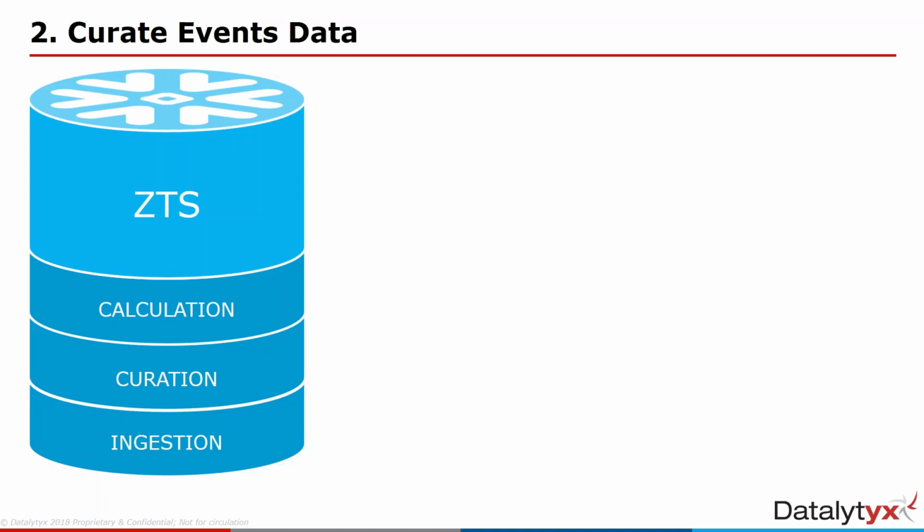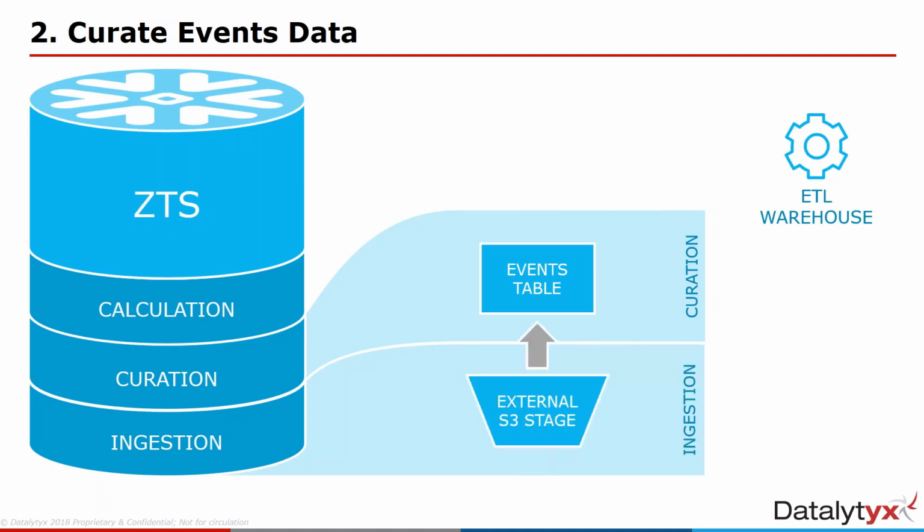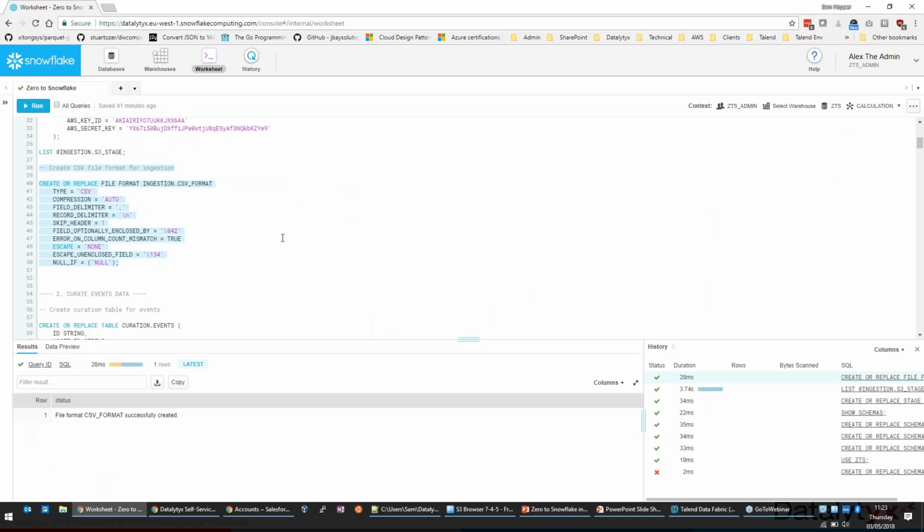Okay, moving on to step two. So now we're going to curate the data. At the moment it's still in files in our ingestion layer. But what we're going to do is create a table, initially for the events data, a structured table to move that data into. We'll need then to set up a virtual warehouse to process the data. And we'll move the data in from the stage using that CSV file format and pass it into the table. So without further ado, let's switch over here.